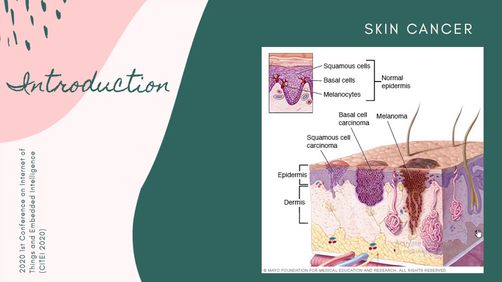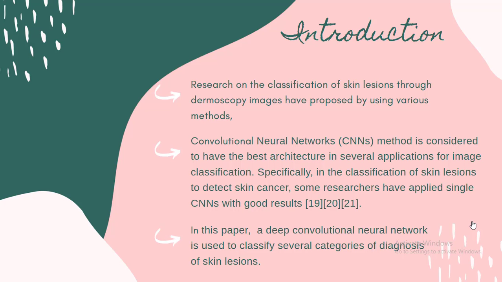One way to detect melanoma cancer is to use digital imaging called dermoscopy. Medical diagnosis using a dermoscopy with a computerized system is needed at this time. Research on the classification of skin lesions through dermoscopy images has been proposed using various methods. Convolutional neural network method is considered to have the best architecture in several applications for image classification, specifically in the classification of skin lesions to detect skin cancer. In this paper, a deep convolutional neural network is used to classify several categories of diagnosis of skin lesion.